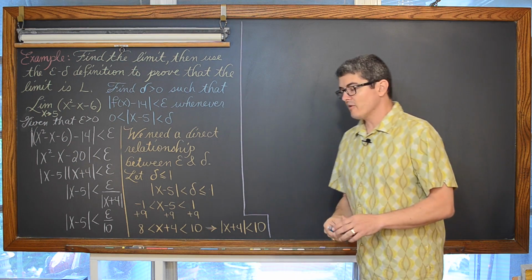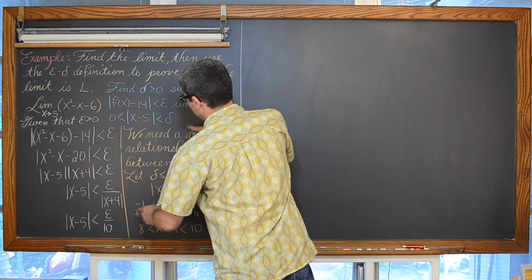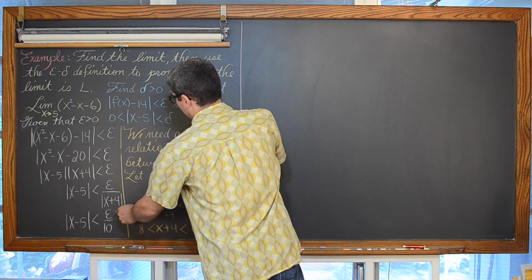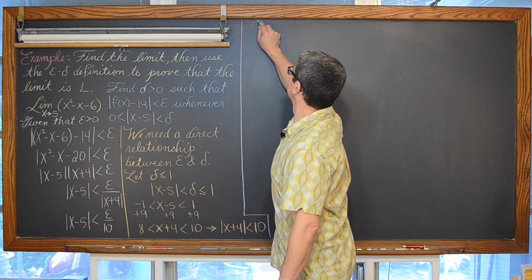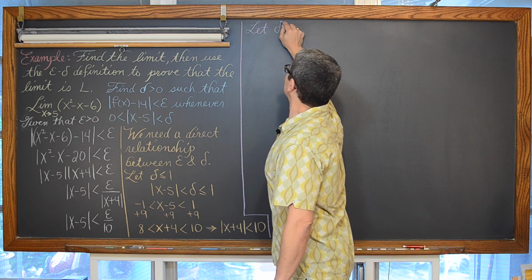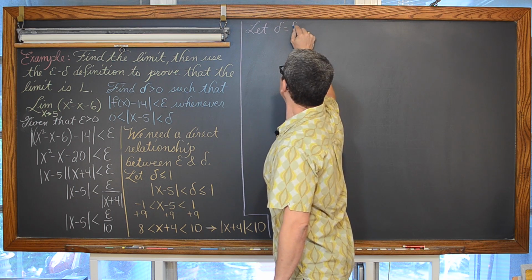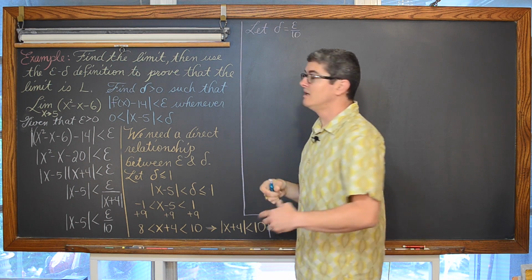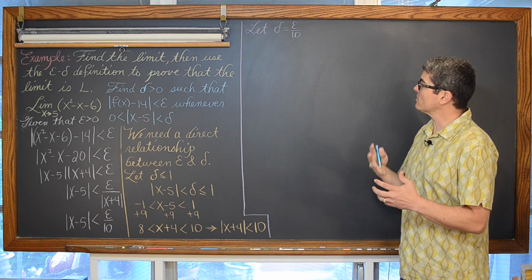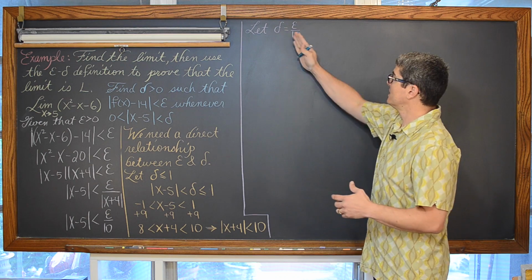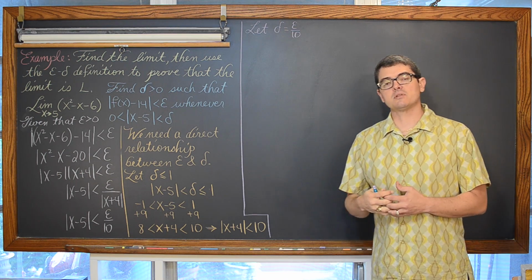So now from here, it would seem that we could let delta equal epsilon over 10. But for the rest of this proof, is it really acceptable to say that delta is equal to epsilon over 10?